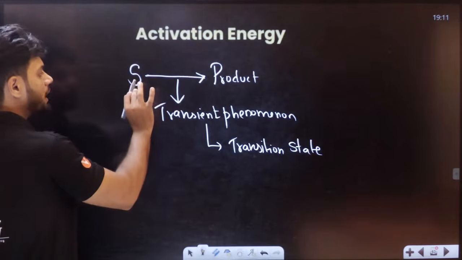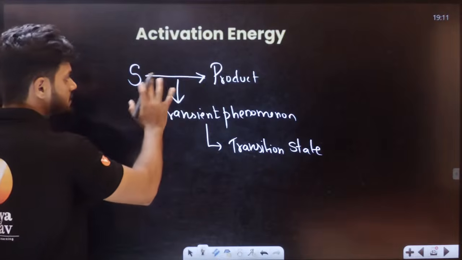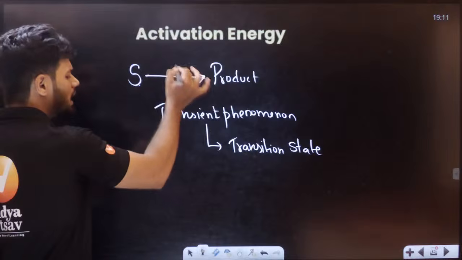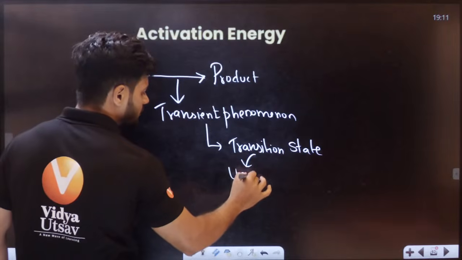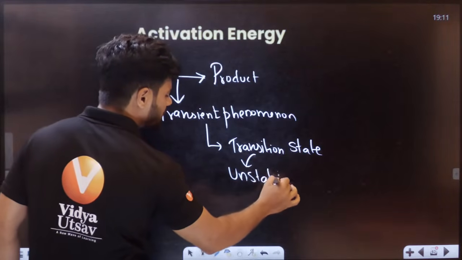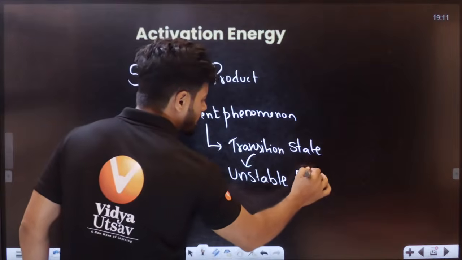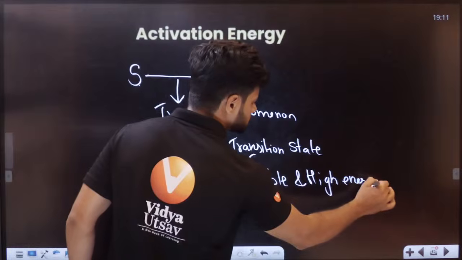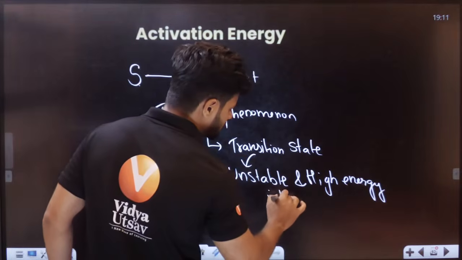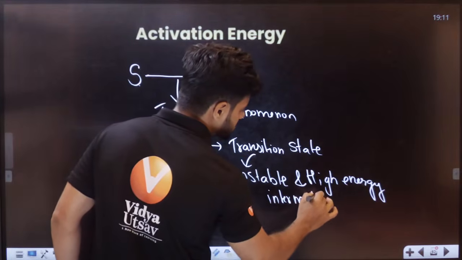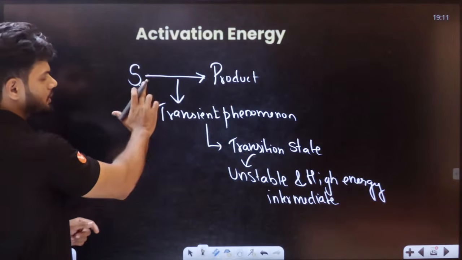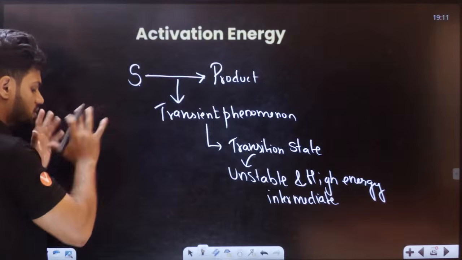Between substrate and product, there is always, in the middle, a very unstable and high energy intermediate. Right in the middle, we have a very high energy transition state.